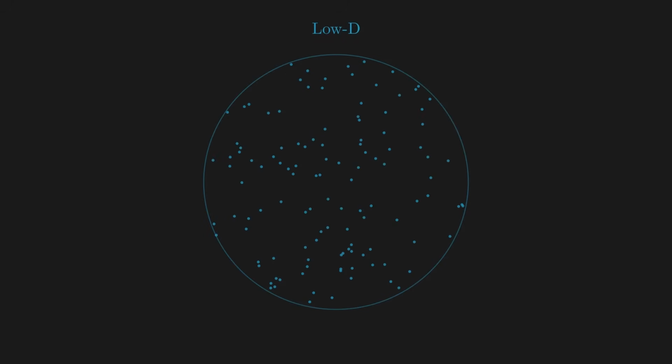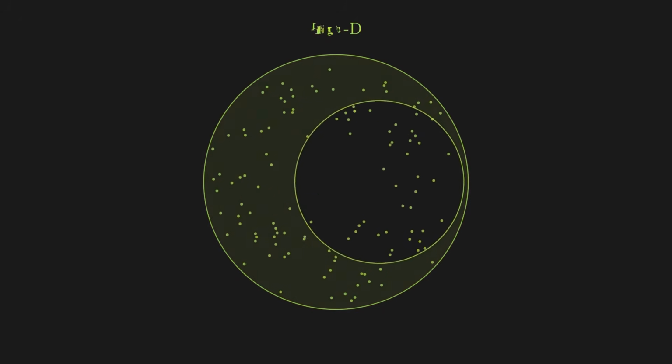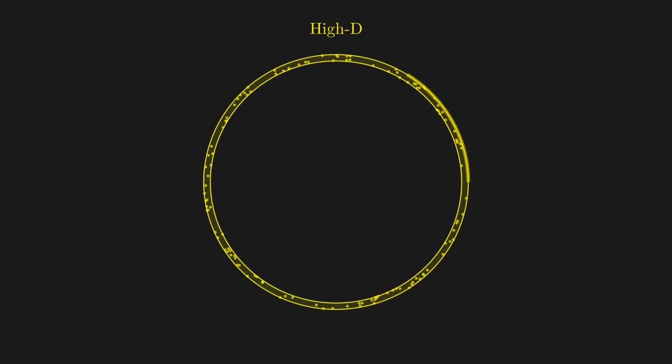Here is a related effect that is equally strange. If you scatter random points inside a circle in 2 dimensions, they fill the whole area, points everywhere, center, edges, in between. But in high dimensions, something different happens. Almost all the volume of a high-dimensional sphere is concentrated in a paper-thin shell right at the surface. The interior is essentially empty. It's like all the water in a swimming pool, migrating to within a millimeter of the walls. Nothing in the middle.